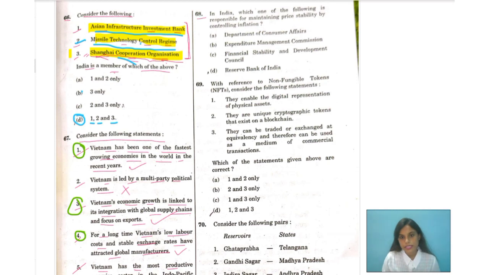Now, question number 68 says, in India, which one of the following is responsible for maintaining the price stability by controlling the inflation? Number A says Department of Consumer Affairs. Number B says Expenditure Management Commission. Number C says Financial Stability and Development Council. And number D says RBI.